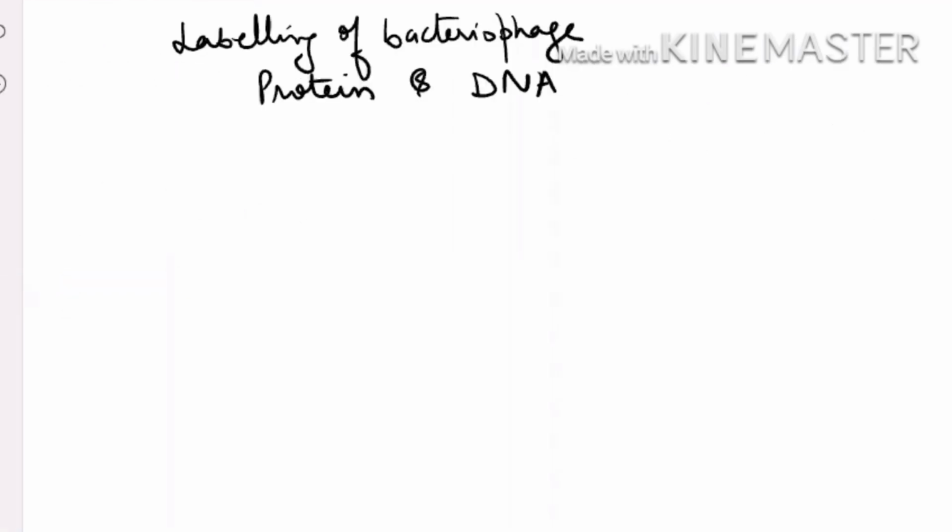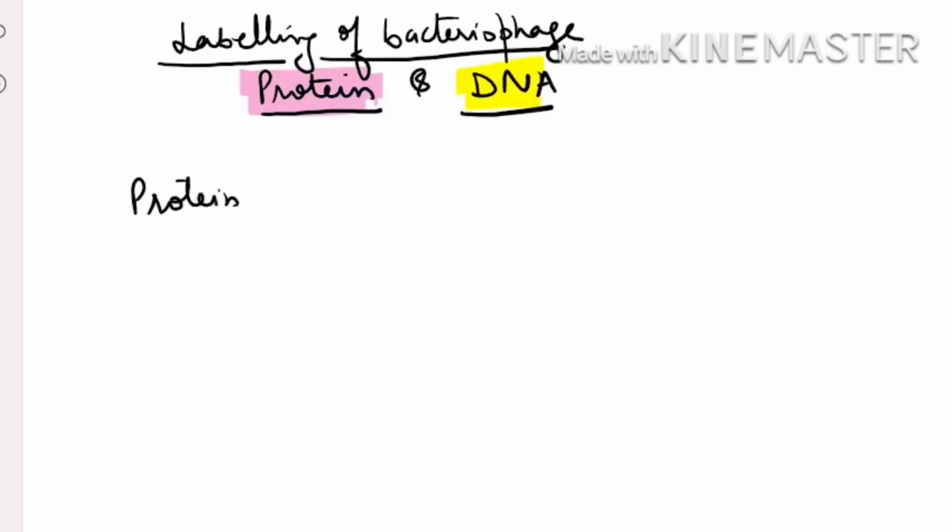Now to start their experiment, they prepared radio-labeled bacteriophage in which one protein was radio-labeled and another DNA was radio-labeled. How were they able to select where the protein will be radio-labeled and where the DNA will be radio-labeled? See, once again, protein contains carbon, hydrogen, oxygen, nitrogen and sulfur, containing amino acids. So sulfur is the element which is different in protein.